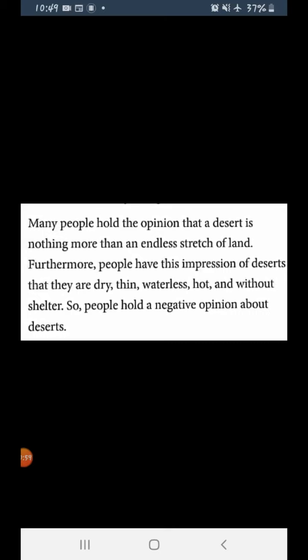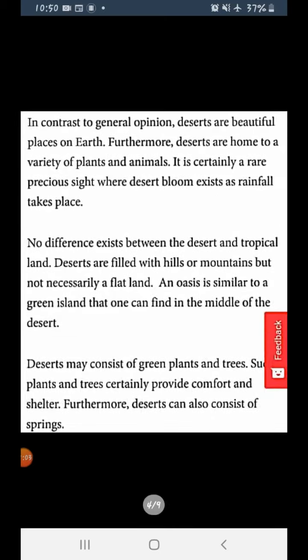So people hold a negative opinion about deserts. In contrast to general opinion, deserts are beautiful places on earth. Furthermore, deserts are home to a variety of plants and animals. It is certainly a rare precious sight where desert bloom exists as rainfall takes place.